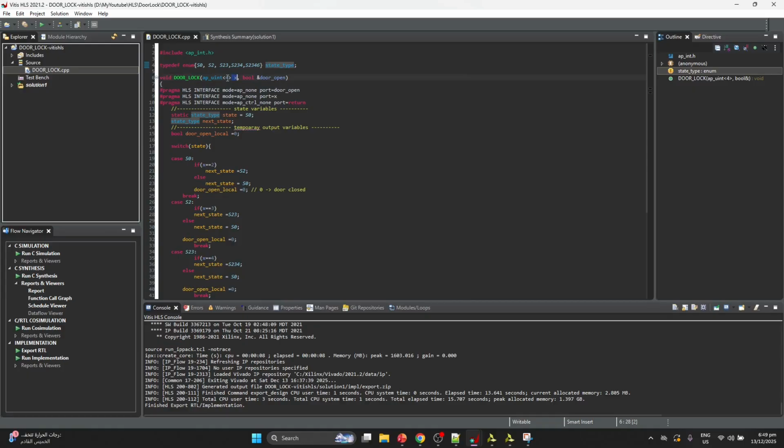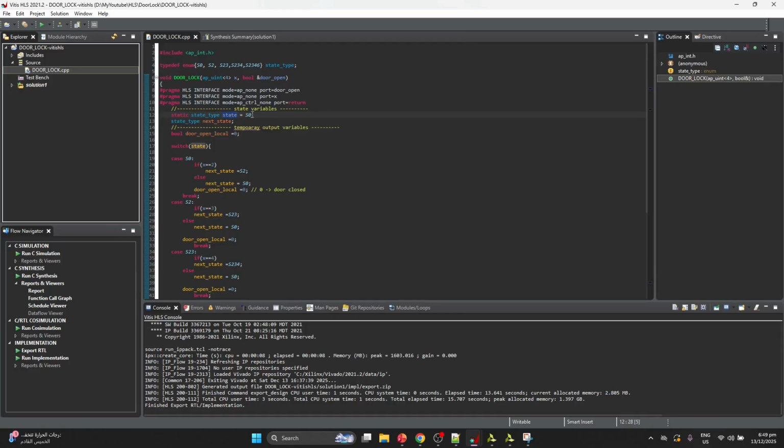Then this is our input, which is 4-bit, and the output is declared as a pointer. After that, we define the interface modes, which is none for this case. After that, this is our state variable, where static state_type.